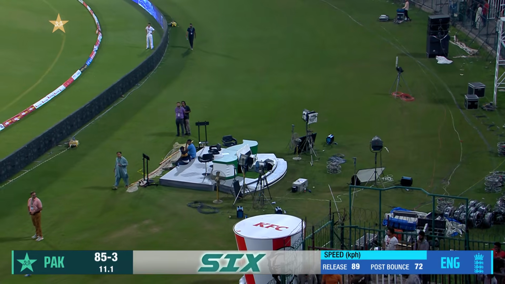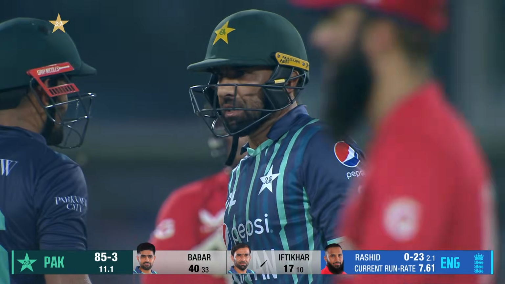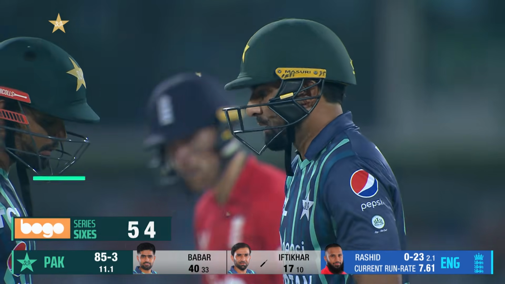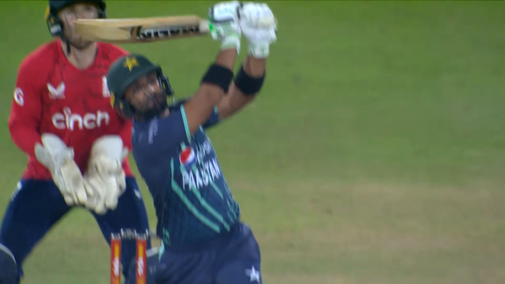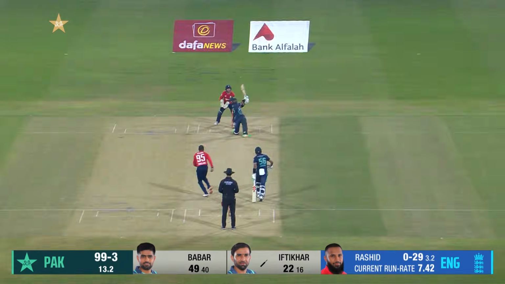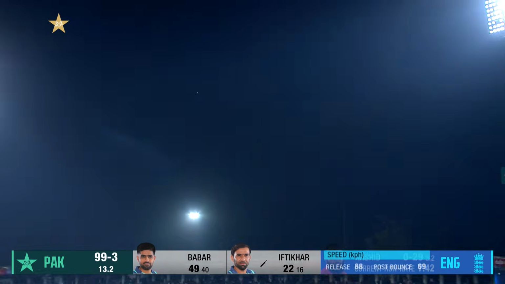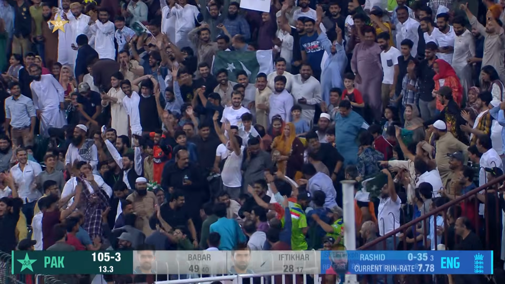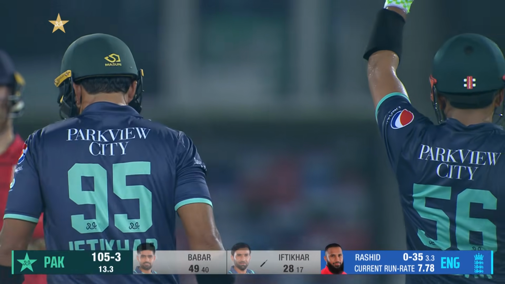Goes all the way. Iftikhar into the action. First ball from Adil Rashid to him, and he's deposited over the fence. He picked the bowler up. First Haider Ali and then Iftikhar. It was a huge hit. It's again a slog sweep against the spin into the night. Another 6. It was tossed up there, it was there to be hit. He's got the front leg out and it's given a mighty heave. Big hit from him.